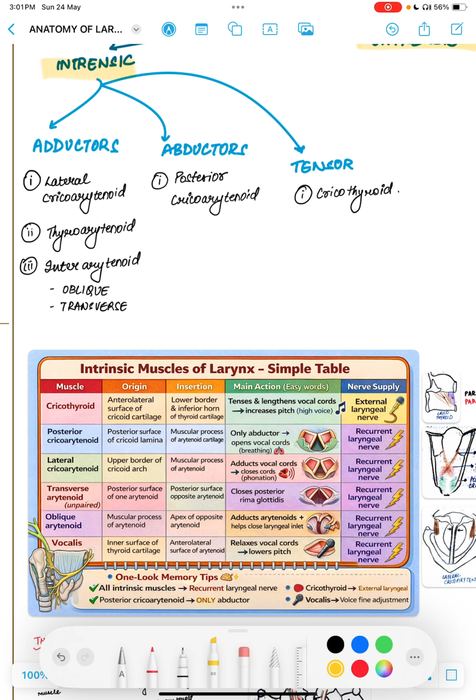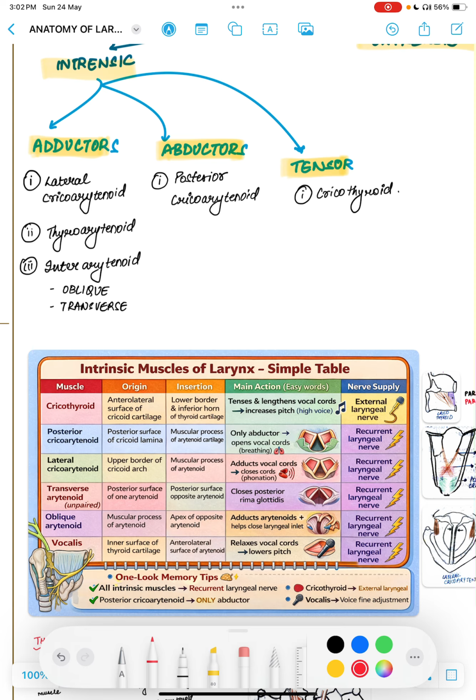Now, intrinsic muscles are further divided into three different types: the adductors, the abductors, and the tensors. Quite easy. So what are the muscles that come under adductors?